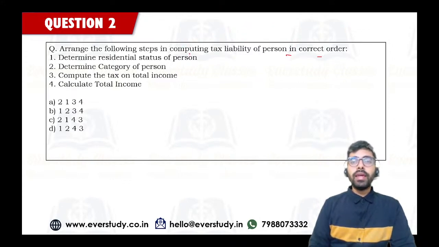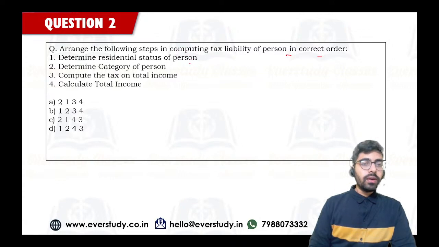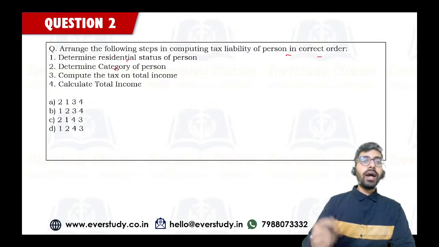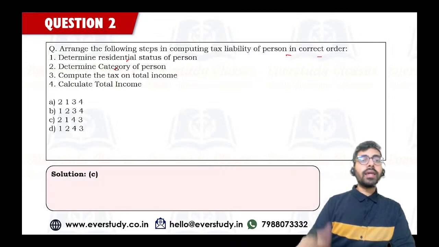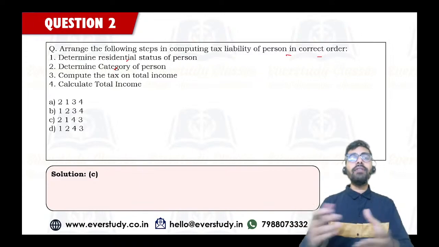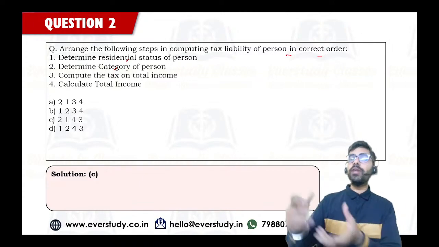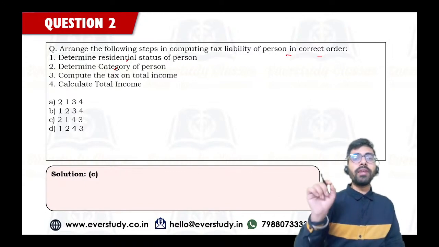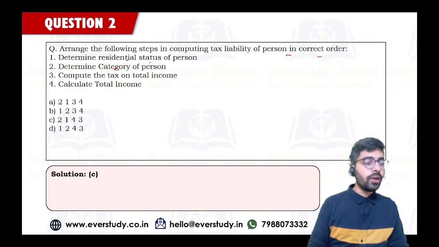The first step in computing the tax liability: would it be to determine the residential status or to determine the category? I'm getting the answer B or C. Confusion between B and C. अरे भाई पहले category पता चलेगा तभी तो उसका residential status निकालोगे. When you come to know this is an individual, a firm, or a company, accordingly you will see the residential status provisions with regard to that person. So the first step is definitely going to be to determine the category of a person.